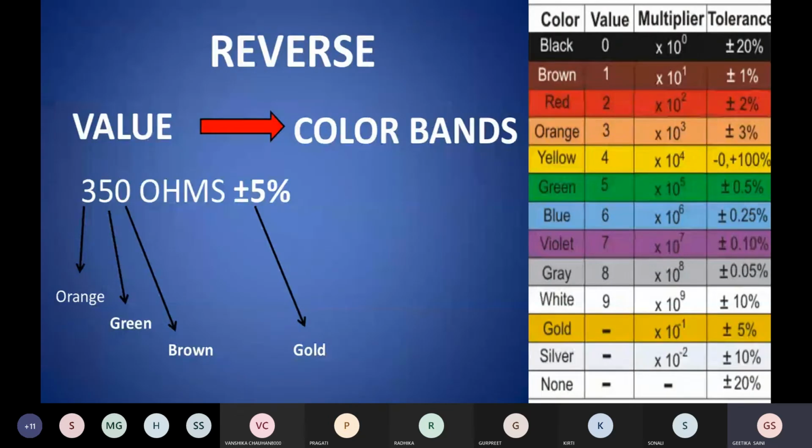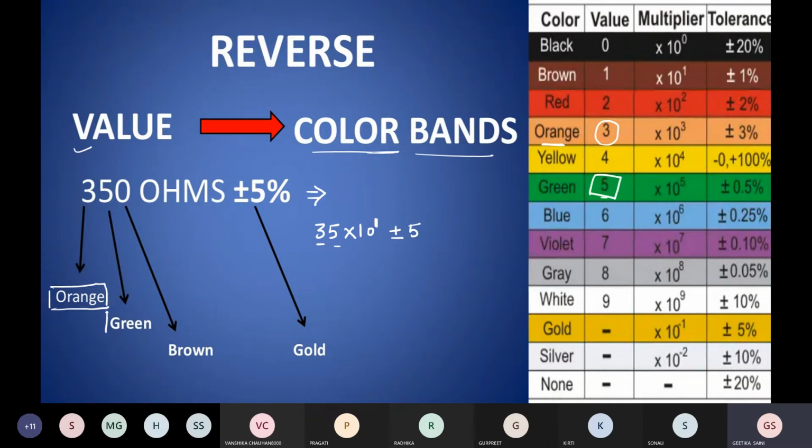Next is the reverse. In the reverse, the value is given to you and you have to find the color bands, which color bands are on the body of our resistor. So the value is 350 ohms. I can write 350 ohms as 35 into 10 raised to power 1 plus minus 5 ohm. So 3 stands for orange color. So the first band is orange in color. Next is 5, which stands for green.